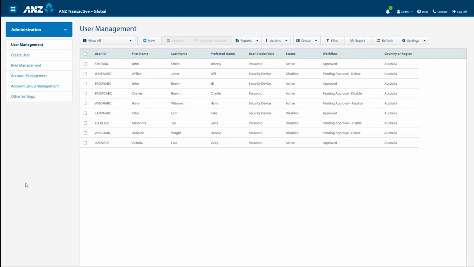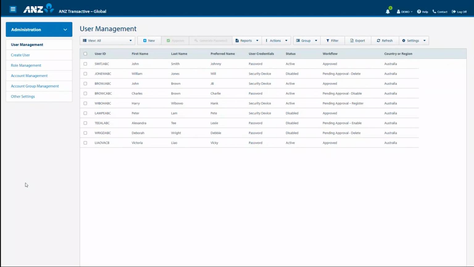Account Management displays a list of accounts registered to your organisation. Account Group Management enables your organisation to group a set of accounts together. Other Settings displays your service request and division settings, authorization panels, and confidential data groups.